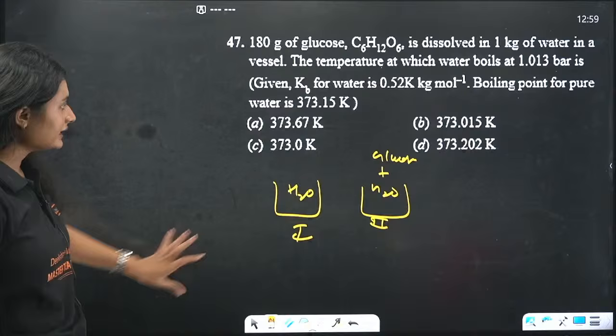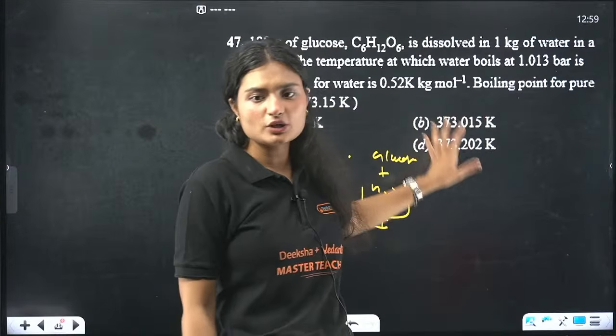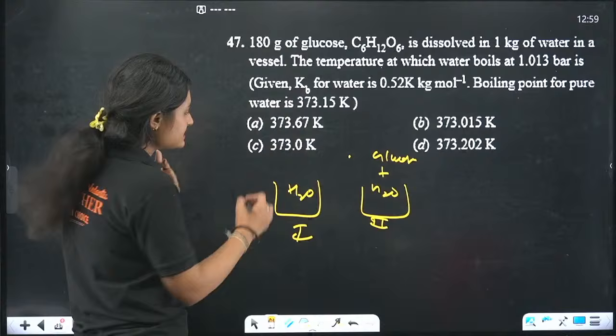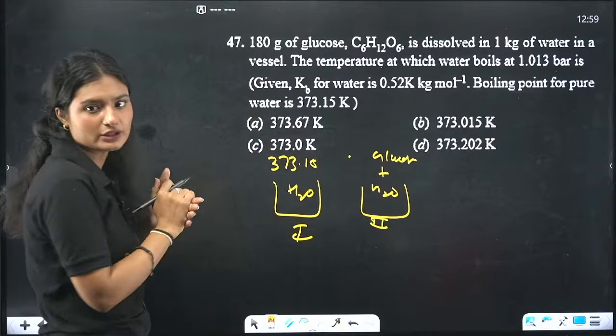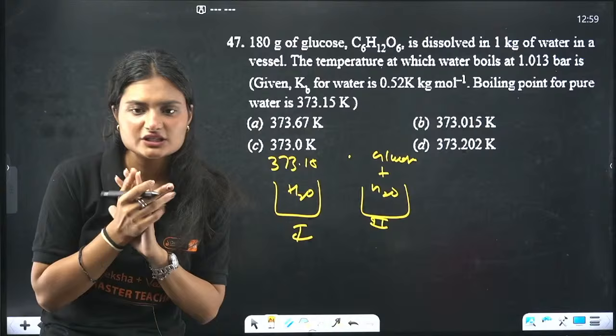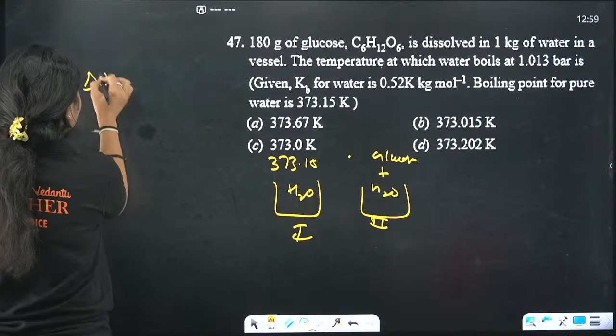Again, we need to tell the temperature at which this water boils. This water boils at 373.15. At what temperature will this solution boil? So we are talking about elevation in boiling point. What is elevation in boiling point?